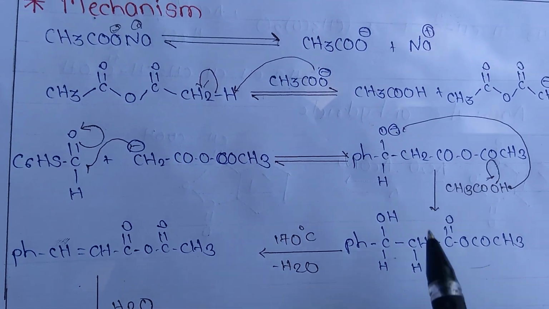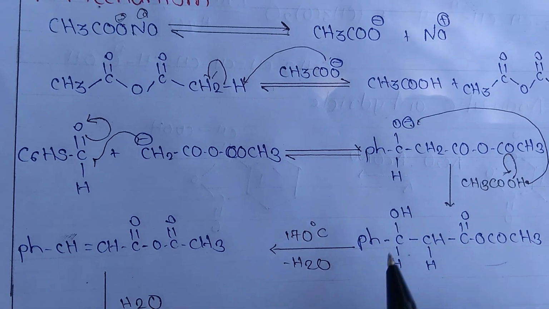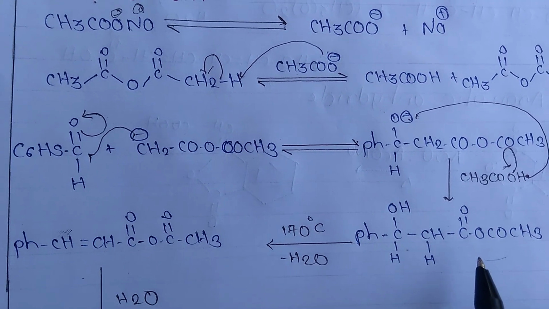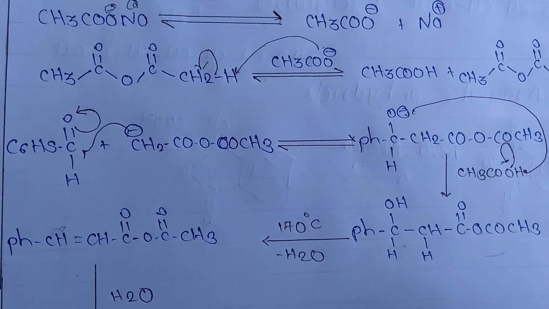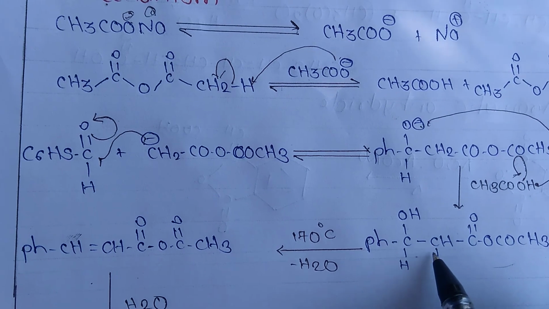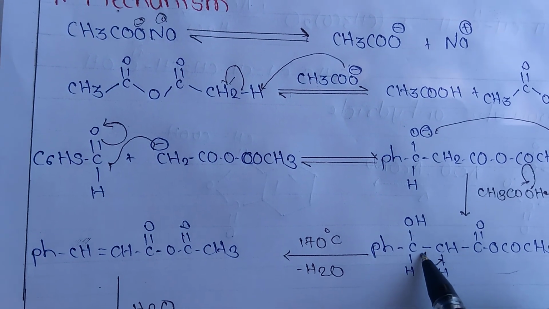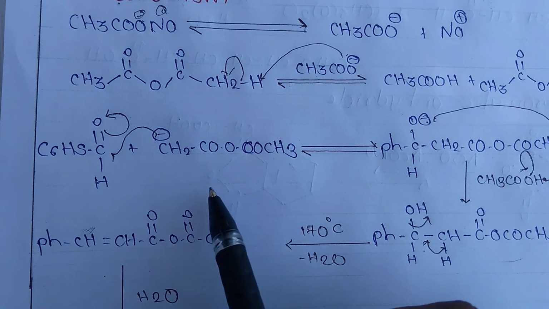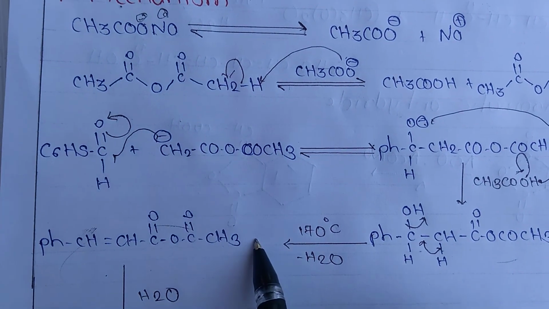That means aldol compound. After that, this undergoes dehydration in the presence of hot acetic anhydride. So the dehydration like this, and the formation of this product takes place.